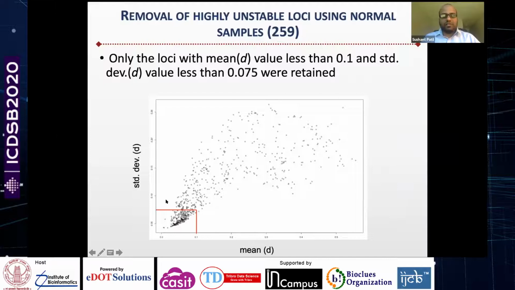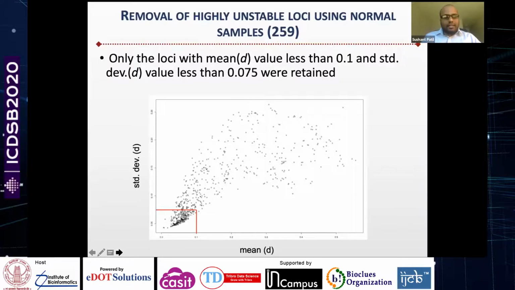We have decided to only include the loci in this lower red box, with a mean D of less than 0.1 and standard deviation of D less than 0.075, because the others are highly variable in the normal samples themselves, and so they won't serve as a good reference when comparing against the tumor samples. That leaves us with a final set of 259 loci.